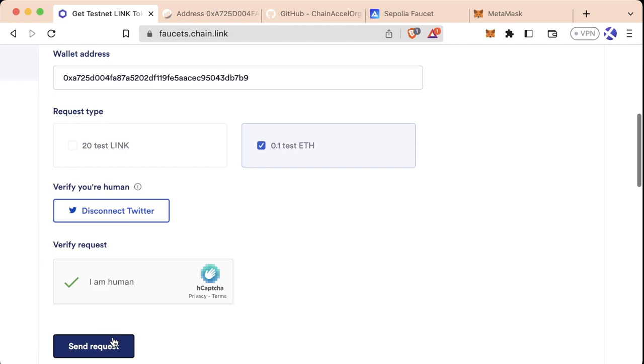What this is going to do is we're going to ask this faucet site to send us testnet Ethereum. And this is why this testnet Ethereum isn't worth any real money, since we can get it for free anytime that we want. These obviously don't exist on mainnet. You can't get free mainnet Ethereum via a faucet.